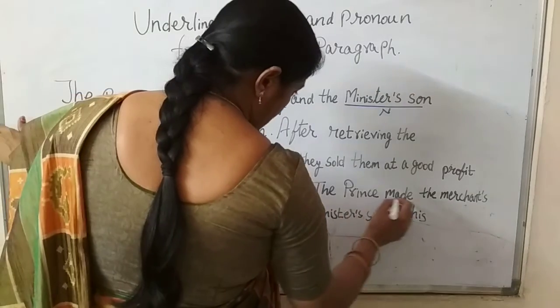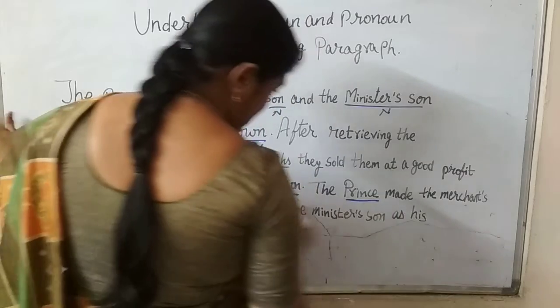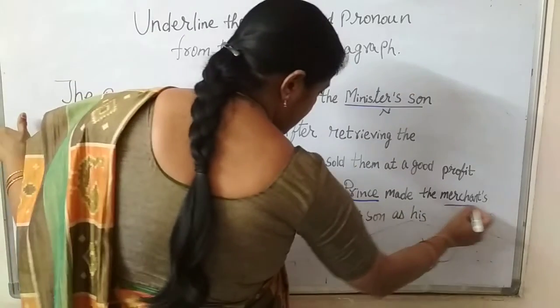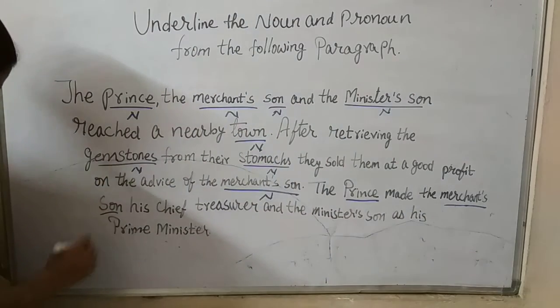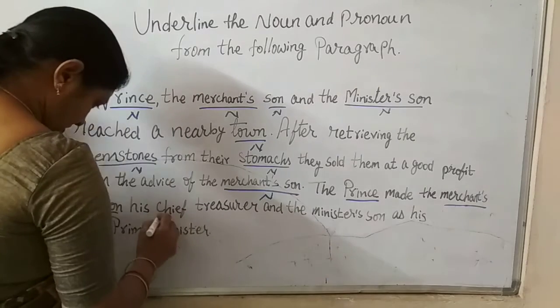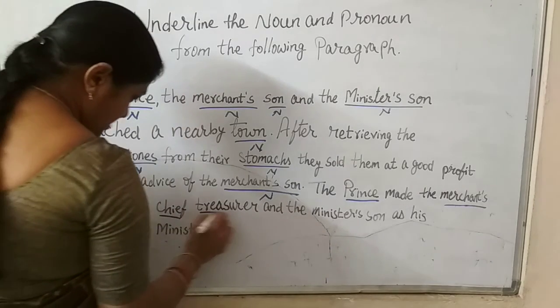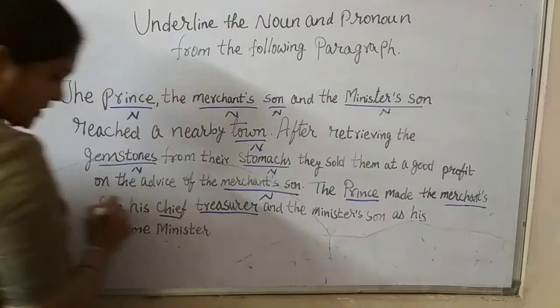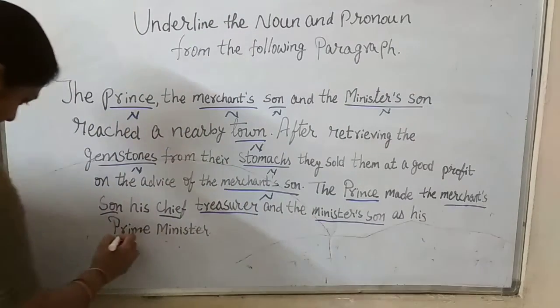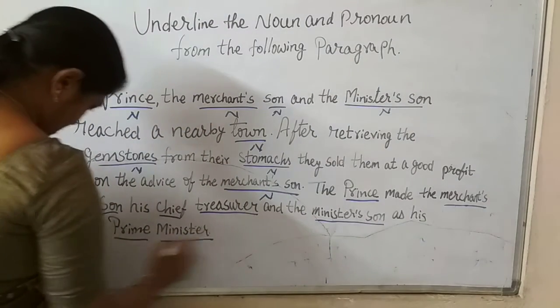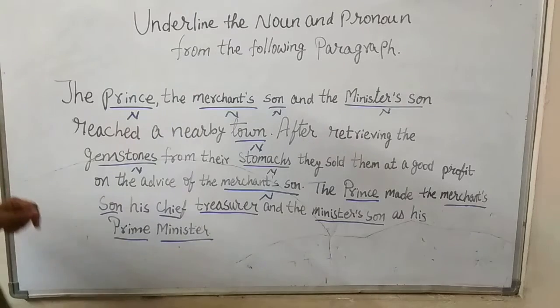The prince made, prince again is a noun. Merchant's son is a noun. Chief treasurer, chief is a noun. Treasurer is a noun. Minister's son is a noun as his prime minister. I hope all the nouns are clear.